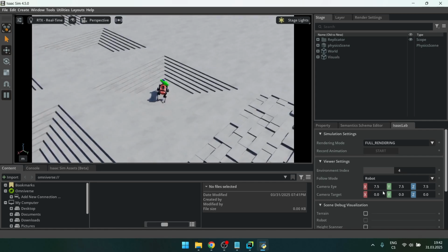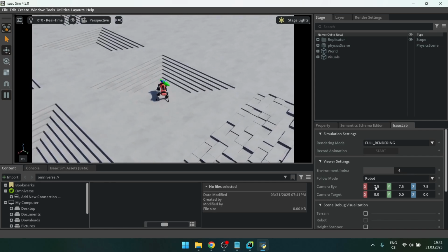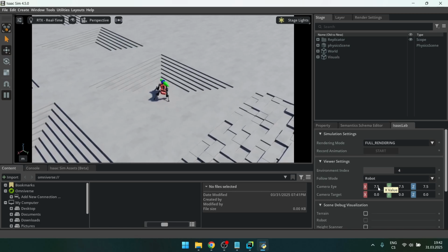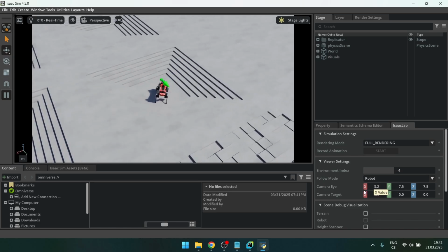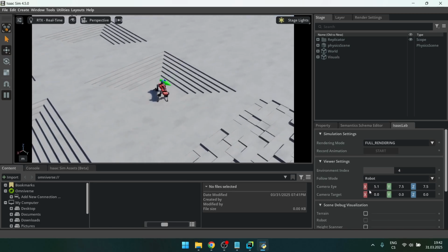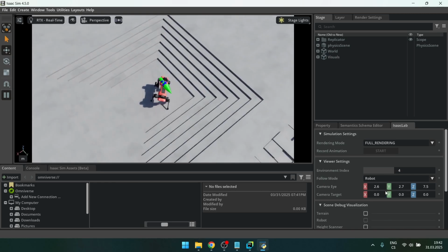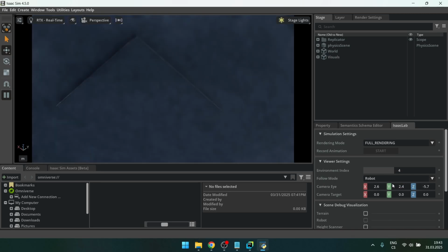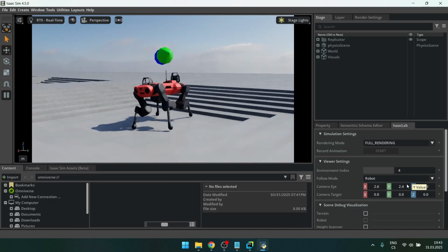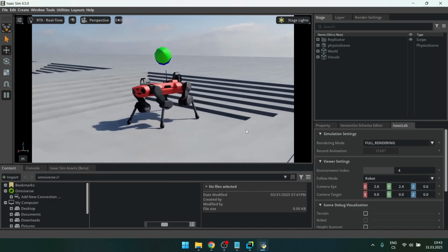So you can pick your robot, and then with this you can move the camera. If you just click on this, left click and hold, and go left or right, you can sweep through the coordinates. So I'm gonna put it really close to the robot. Z coordinate. Yeah, now we can really see the robotic dog.